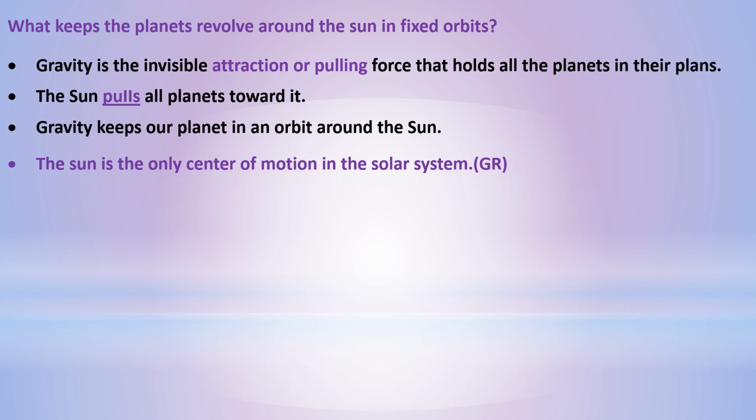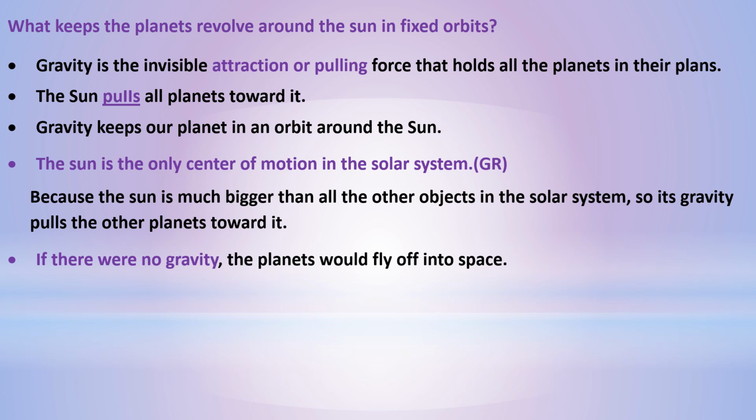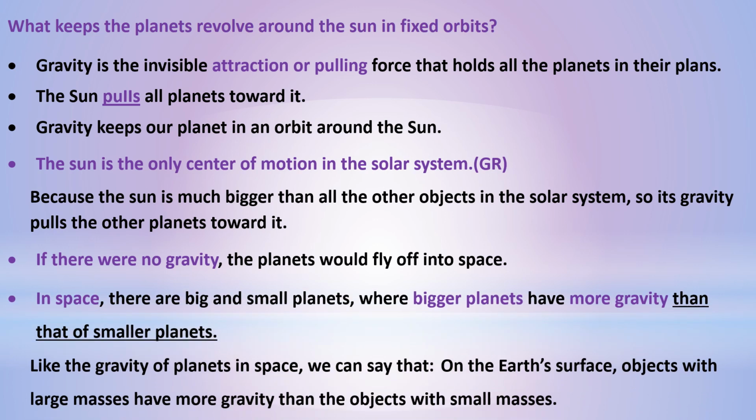The Sun is the only center of motion in the solar system as it has the highest mass. The Sun is much bigger than the other objects in the solar system, so its gravity pulls the other planets toward it. If there were no gravity, the planets would fly off into space. In space, there are big and small planets, where bigger planets have more gravity than smaller planets. Like the gravity of planets in space, on Earth's surface, objects with large masses have more gravity than objects with small mass.